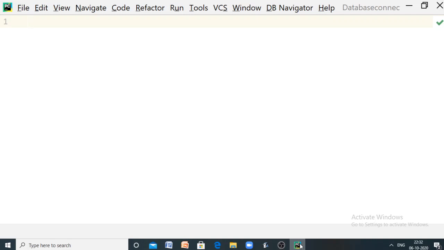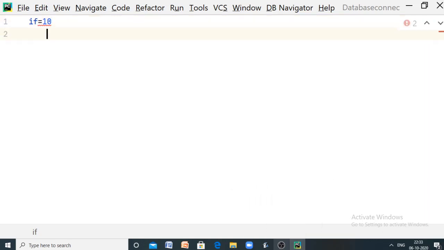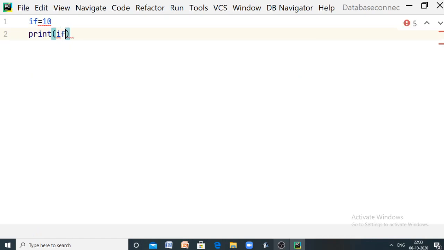Let me create a variable if and give it a value, for example 10. Now by seeing the first statement itself we can see that there is an error in this program. Now let me print the value of this variable. So print if.